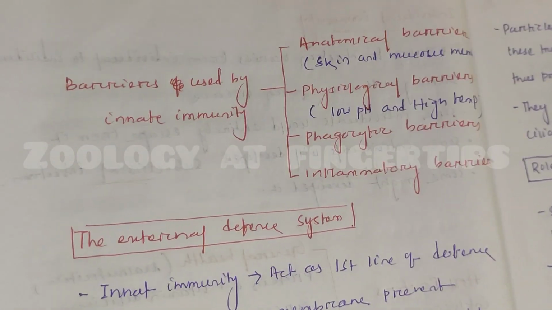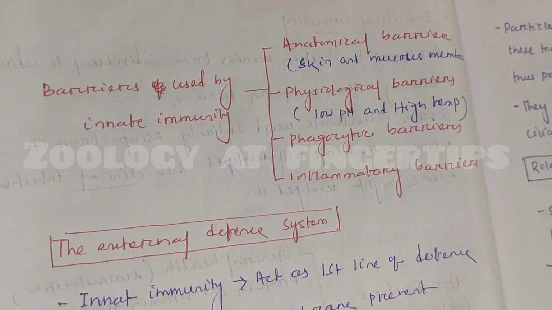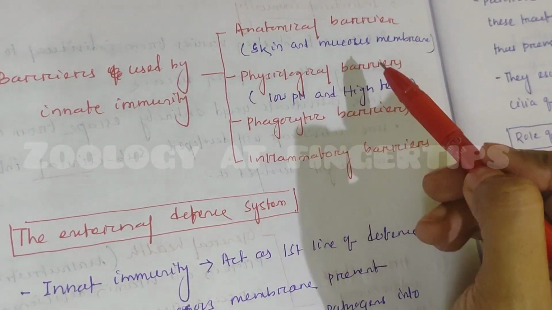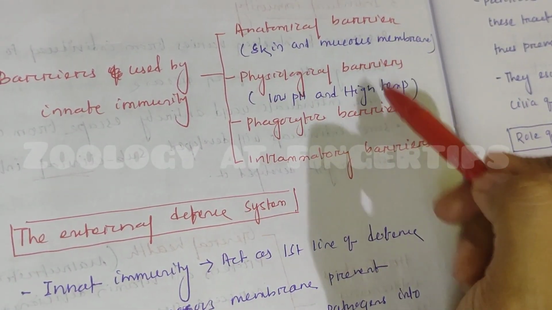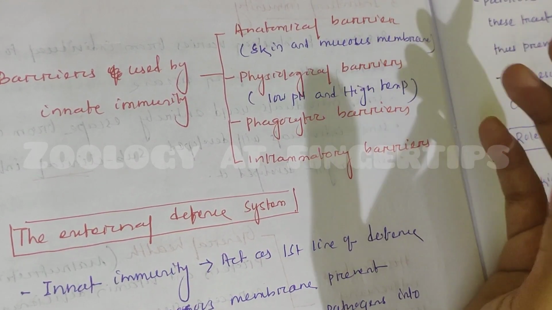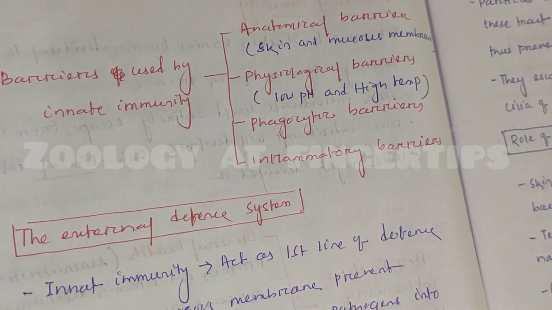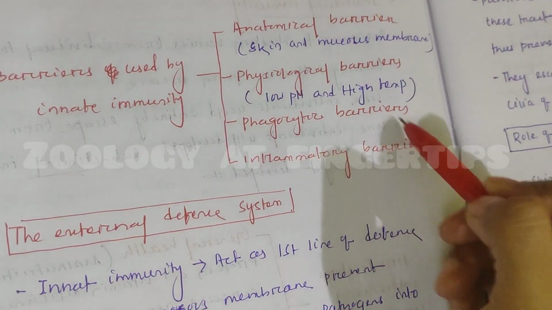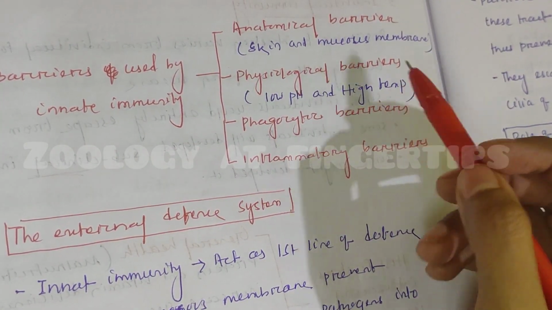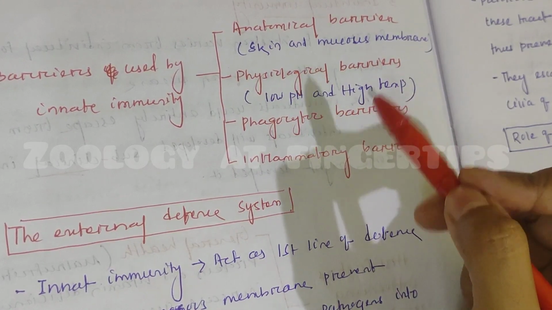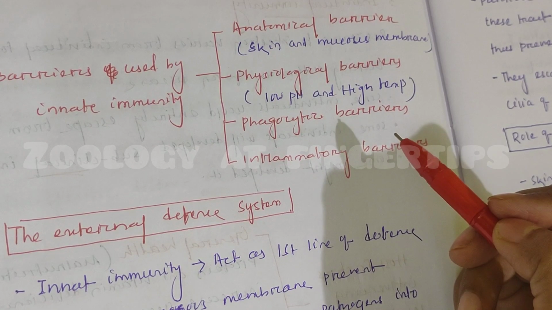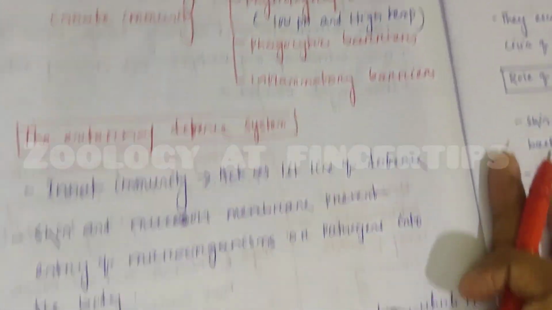Innate immunity uses various barriers to prevent infection, like anatomical barriers, for example skin and mucous membrane; physiological barriers like low pH and high temperature, since various microorganisms are unable to survive in high temperature; phagocytic barriers, as there are various cells in our body that are phagocytic in nature and kill microorganisms; then inflammatory barriers also help to prevent infection.